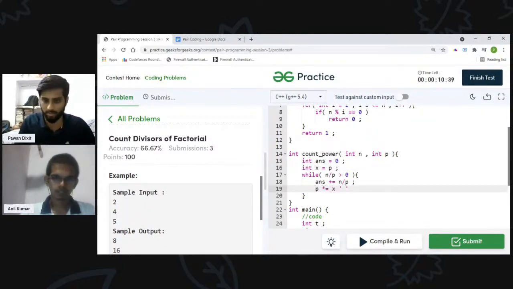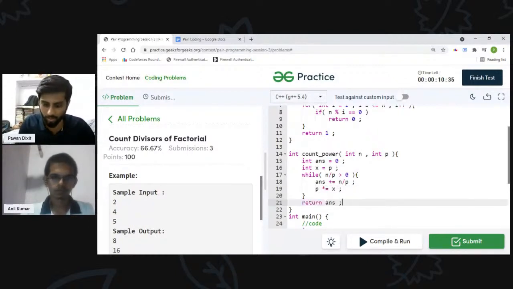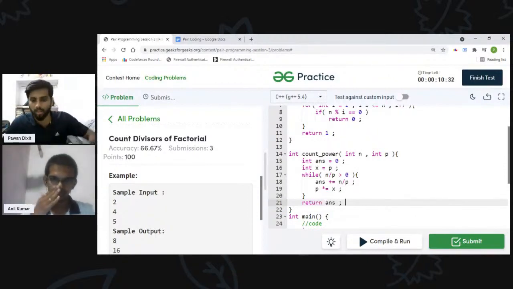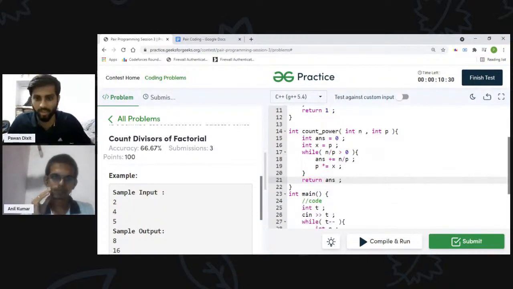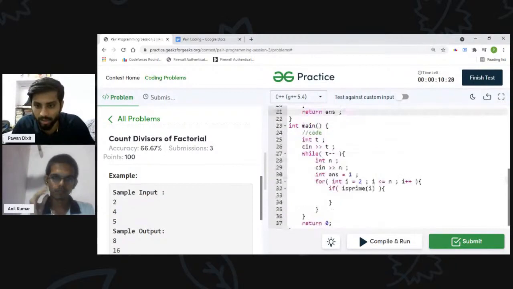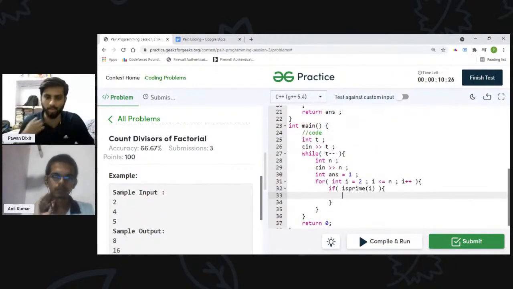p is equal to x. Yeah, and I will return answer. Is that correct? There won't be any logical error, right? It's fine, even if it goes infinite. So I think this is fine. And if i is prime, then I will store